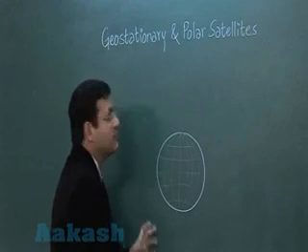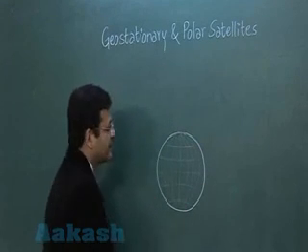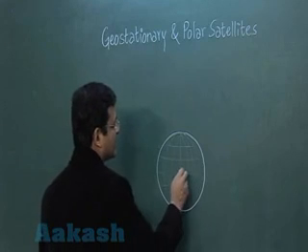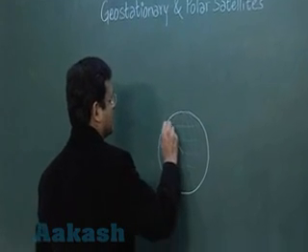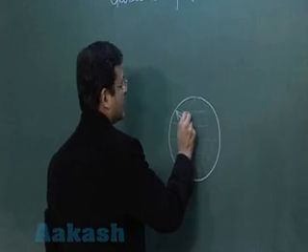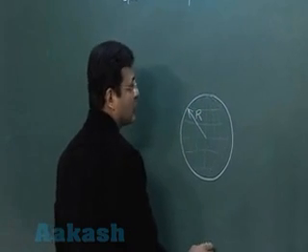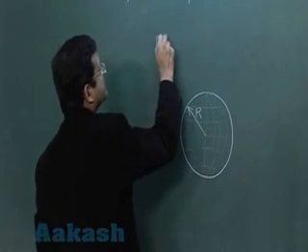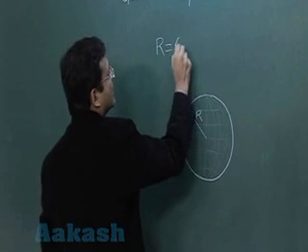Try to see the position of these two satellites. The radius of the Earth is capital R, and capital R is around, you can say, 6400 kilometer. That is the radius of the Earth you are taking.